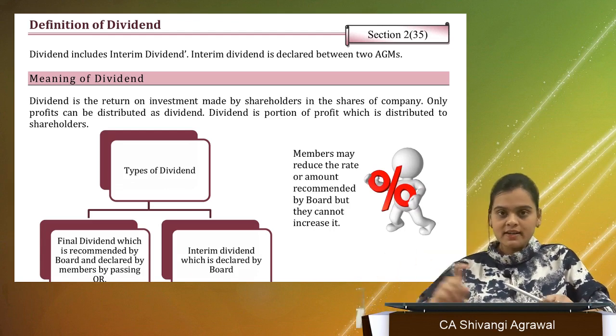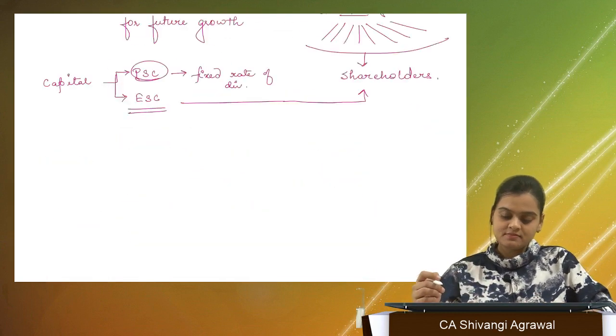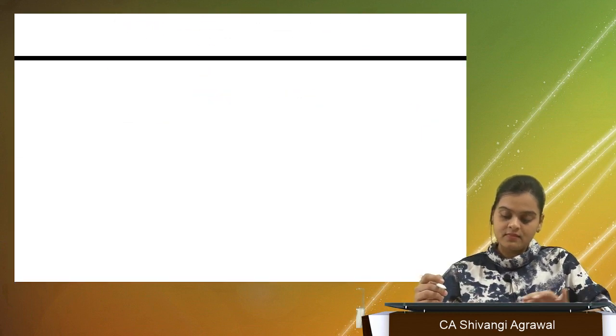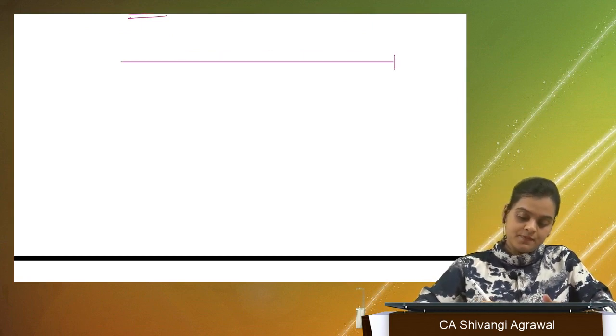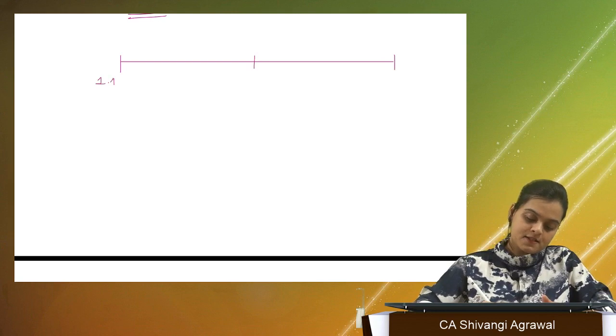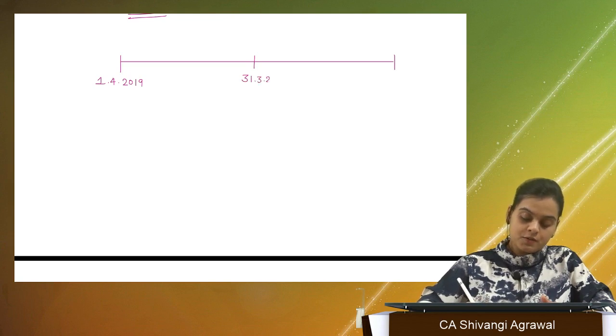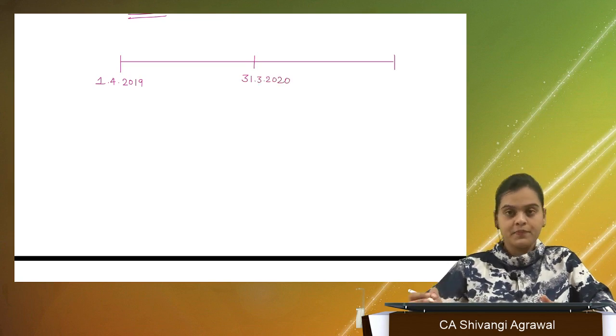What is interim dividend? You have two types of dividends, right? Suppose this is 1st April 2019, this is 31st March 2020.